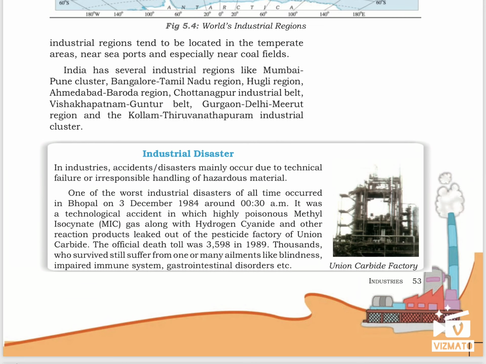So these regions tend to be located in the temperate areas near seaports and especially near coal fields. India has several industrial regions like that, like Mumbai-Pune cluster, Bangalore Tamil Nadu region, Hooghly region, Ahmedabad Baroda region, Chotanagpur industrial belt, Vishakhapatnam Guntur belt, Gurgaon Delhi Meerut region and Kollam Thiruvananthapuram industrial cluster.